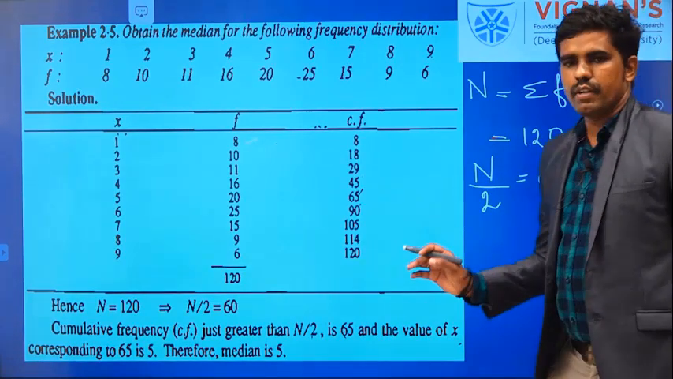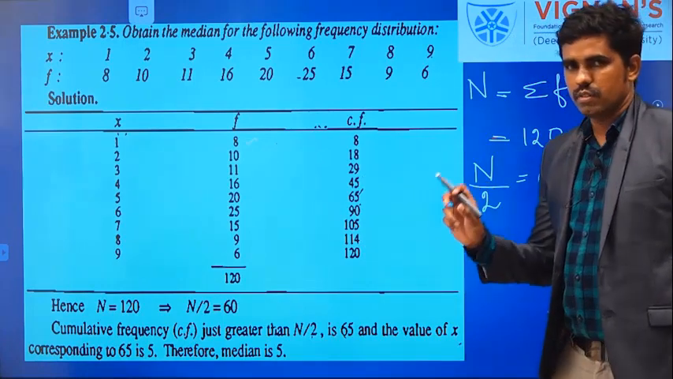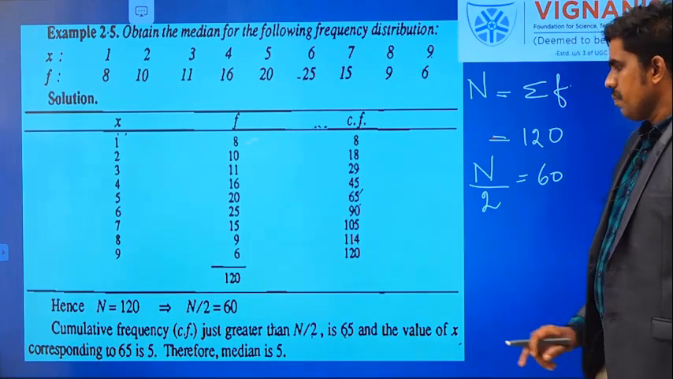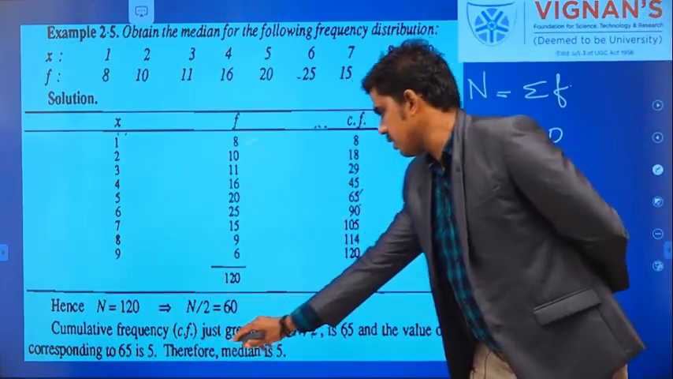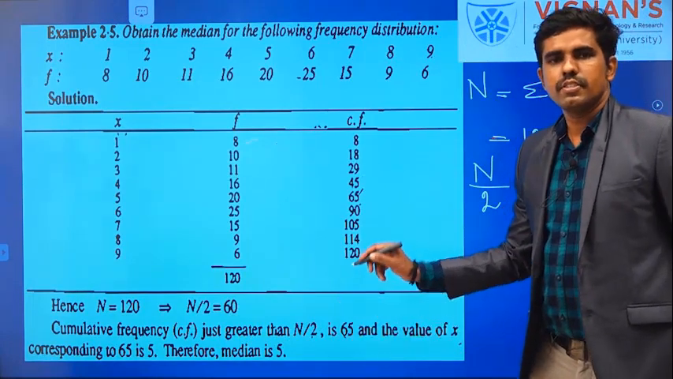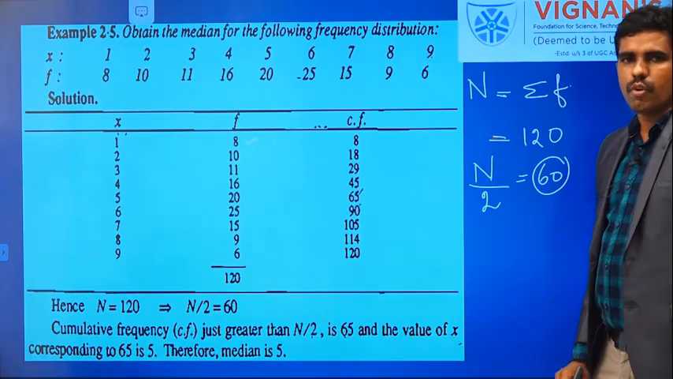Now we are going to find the x value, that is going to be the median. What kind of x value? The x value whose cumulative frequency is just greater than n by 2. We have n by 2 equal to 60.